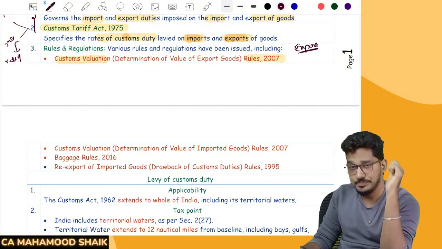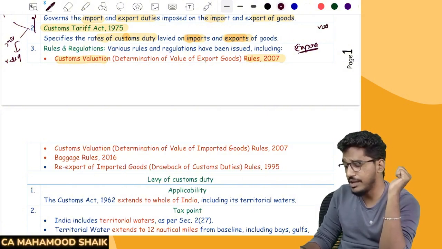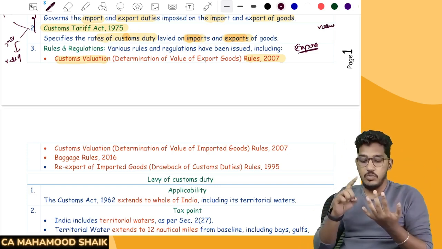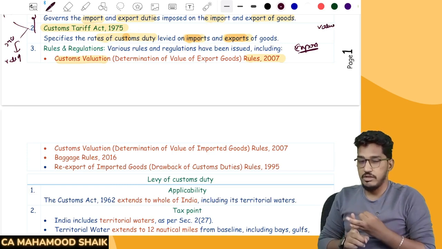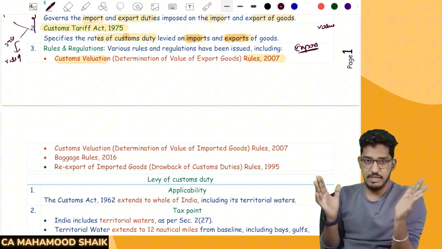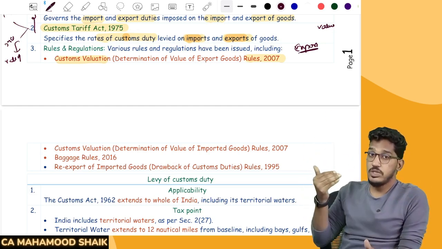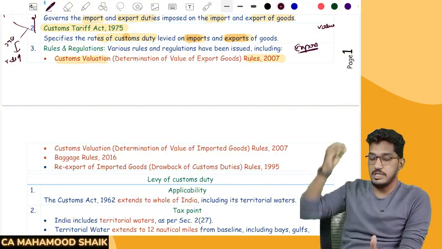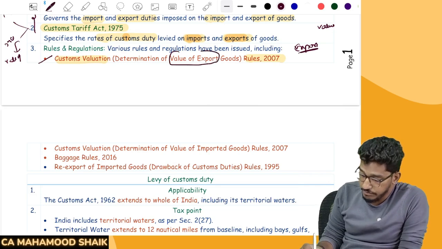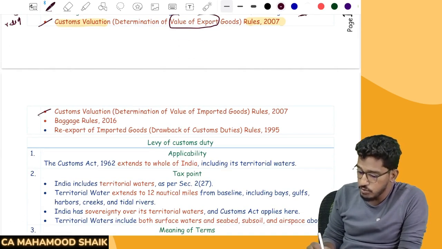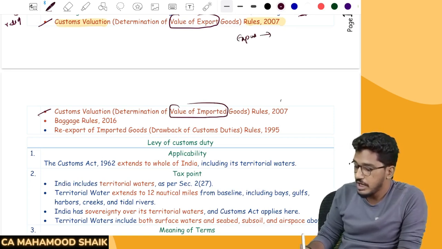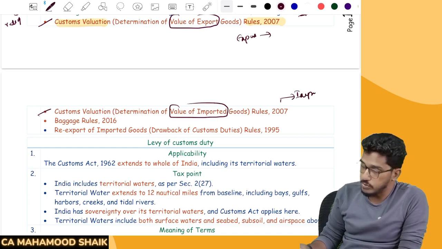Like in the GST chapter, we have understood value of supply. There we have seen section number 15, how to determine value of supply. What is includable in the value of supply, what is not included, what is the treatment of discounts, pre-discount, post-supply discount, all the things we have covered, right? Like the way section 15 is talking about how to determine the valuation under GST, similarly we have customs valuation rules for determining valuation of exports, and also customs valuation rules for determination of value of imports. If you are making exports, how to determine value of the exports? If you are making imports, how to determine the value of the imports?